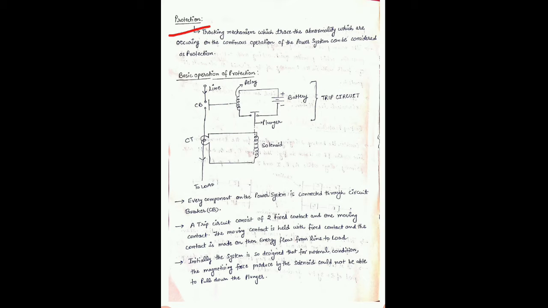This part is known as the trip circuit. With the help of this construction we can protect any equipment.